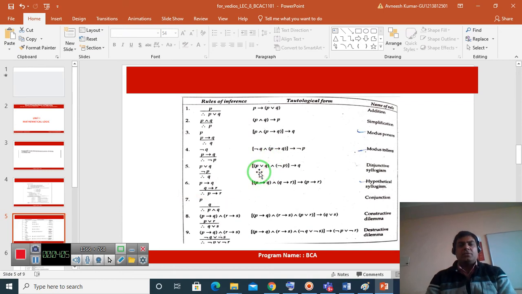These are some syllogism rules. These are some inference rules. One is the addition rule, then simplification, modus ponens, modus tollens, disjunctive syllogism, hypothetical syllogism, conjunction, destructive dilemma, constructive dilemma. These are some rules. We have used some rules. Modus ponens we have used, and not destructive, hypothetical syllogism we have used. These two rules we have used. So just study.